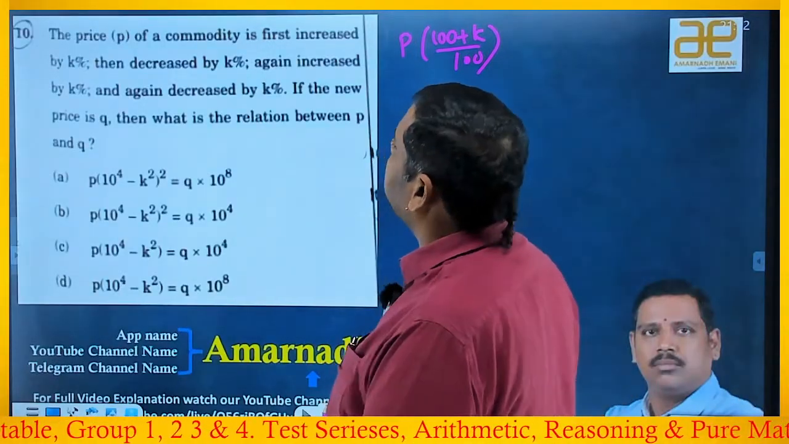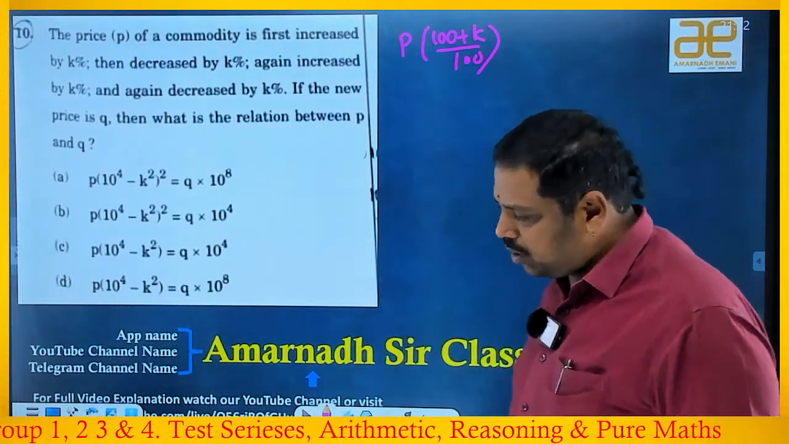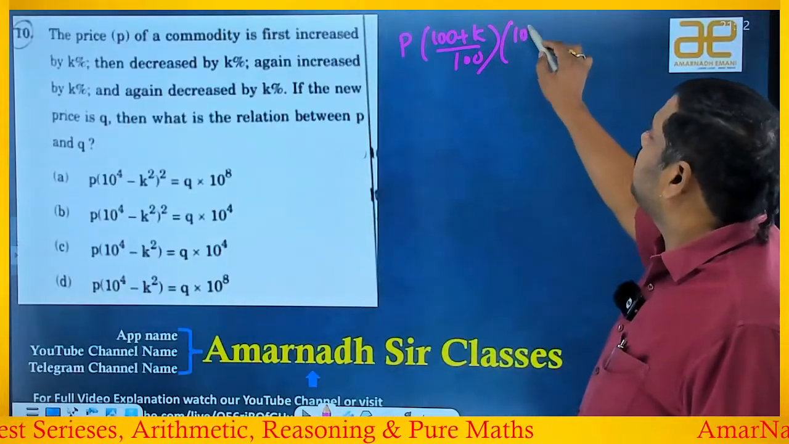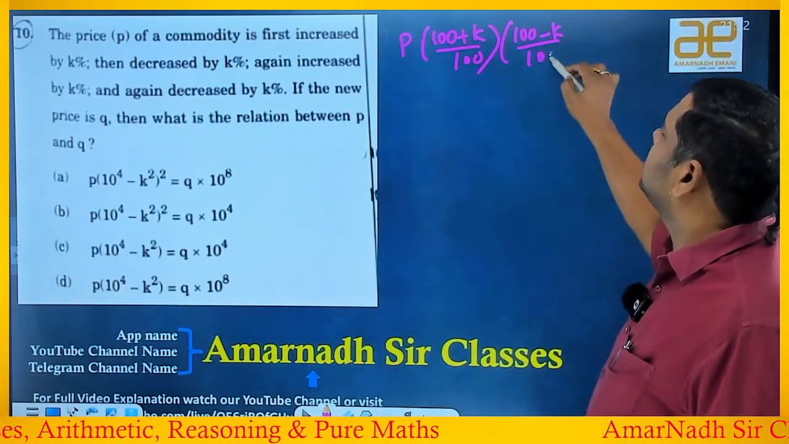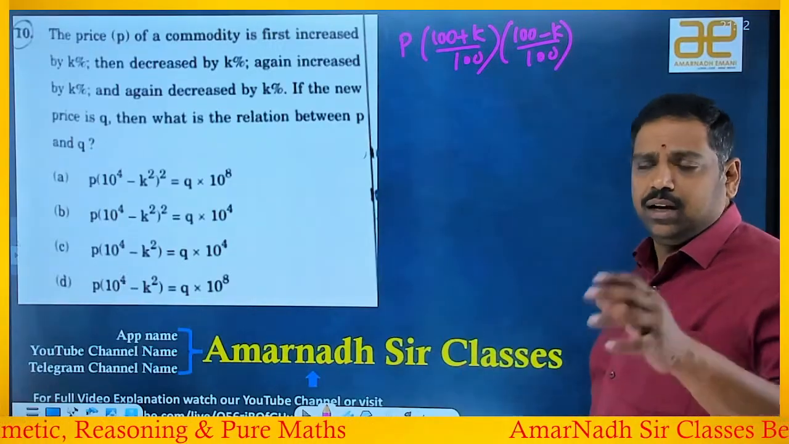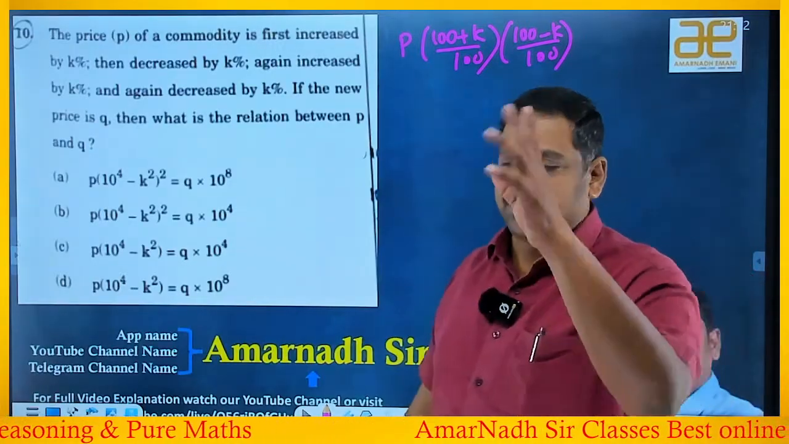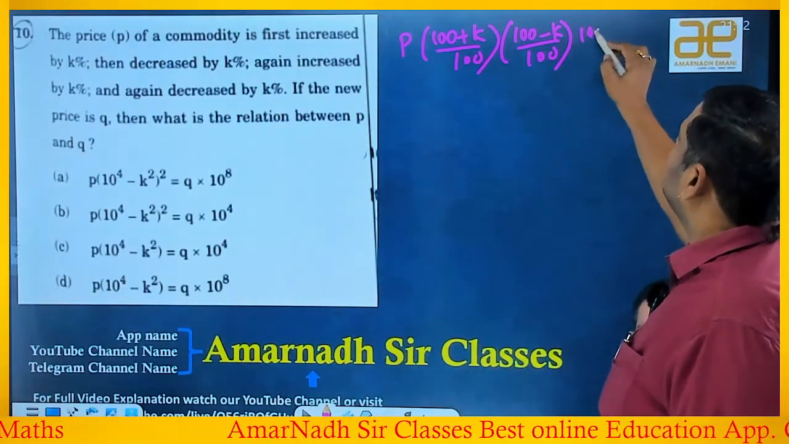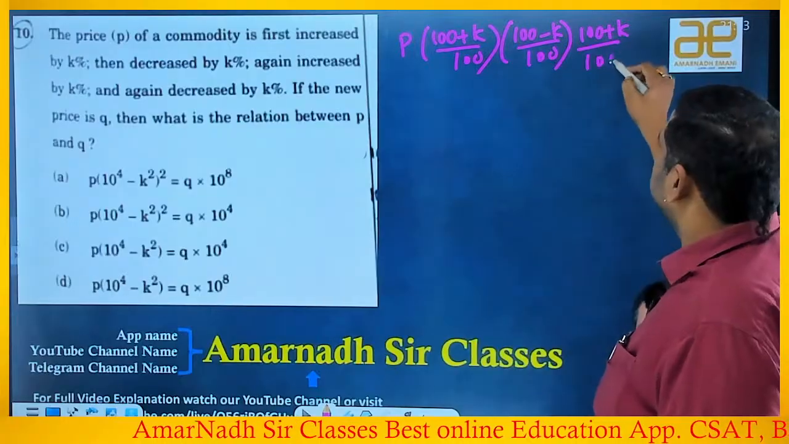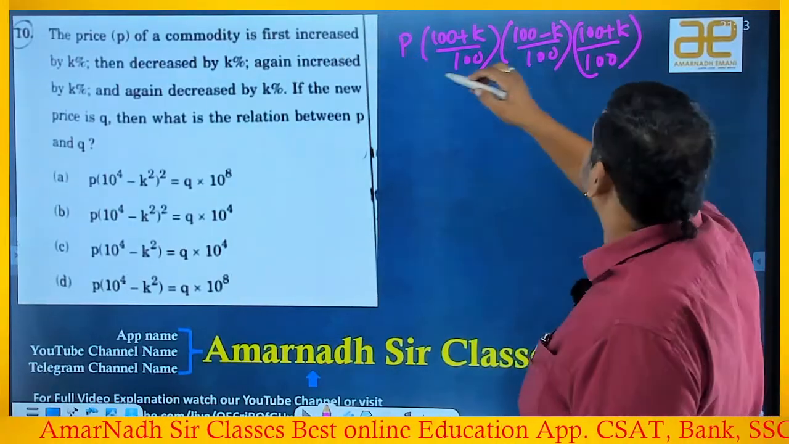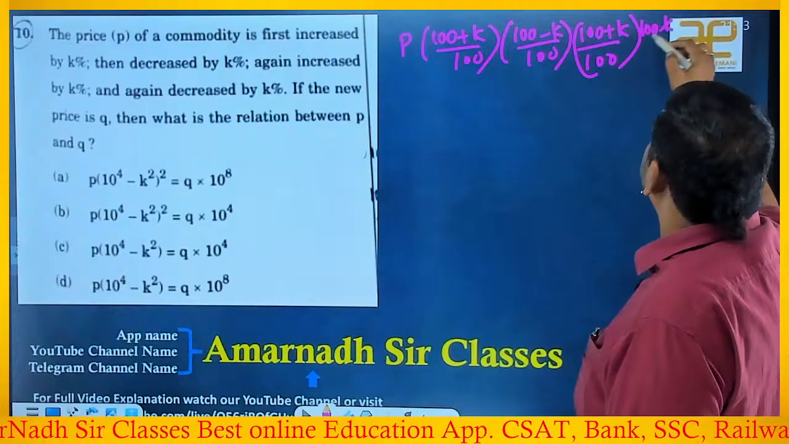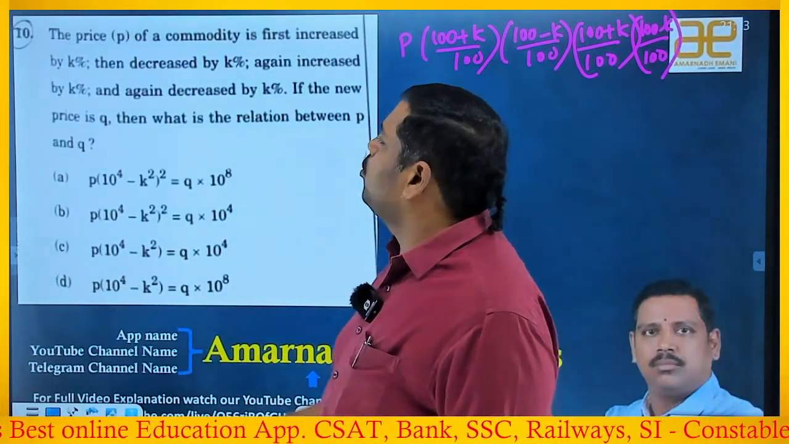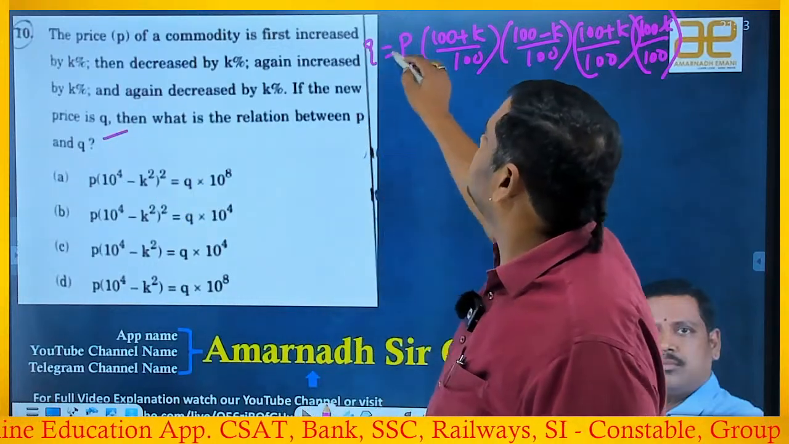So then decreased by K%. Again it was decreased. So decreased by K% means (100 minus K) by 100. We will call it successive percentage. In percentage we clearly learned it. 100 minus K%. Next one. So again increased by K% means again (100 plus K) by 100, right? Okay. So again it was decreased by K% means (100 minus K) by 100, right? This is the final value. So if the new price is Q, this is the new price, then Q is equal to this.